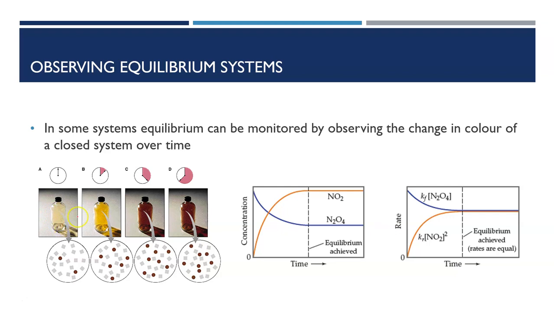As we produce more NO2, it gets darker, until eventually we will see no change in color because the equilibrium has been established. So we can follow equilibrium by seeing whether or not colors darken, or perhaps if there's two color states, which one is favored from one side to the other.